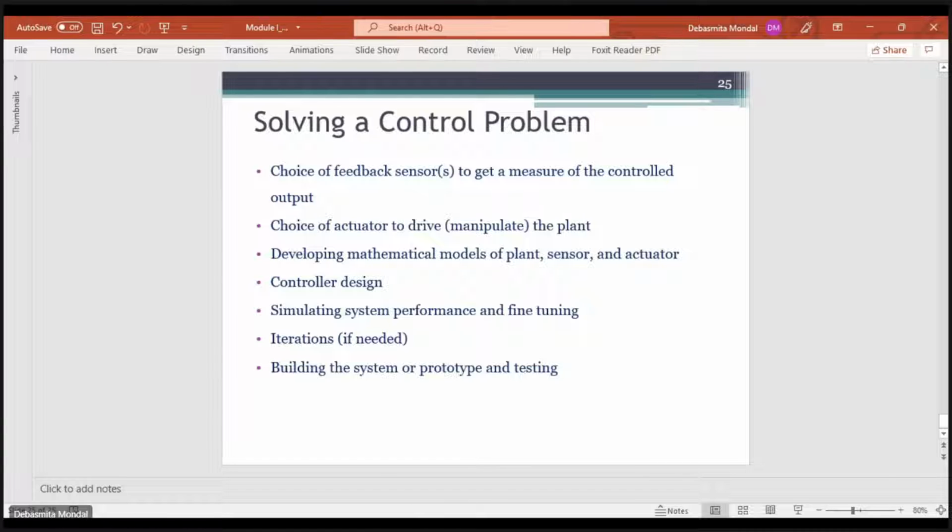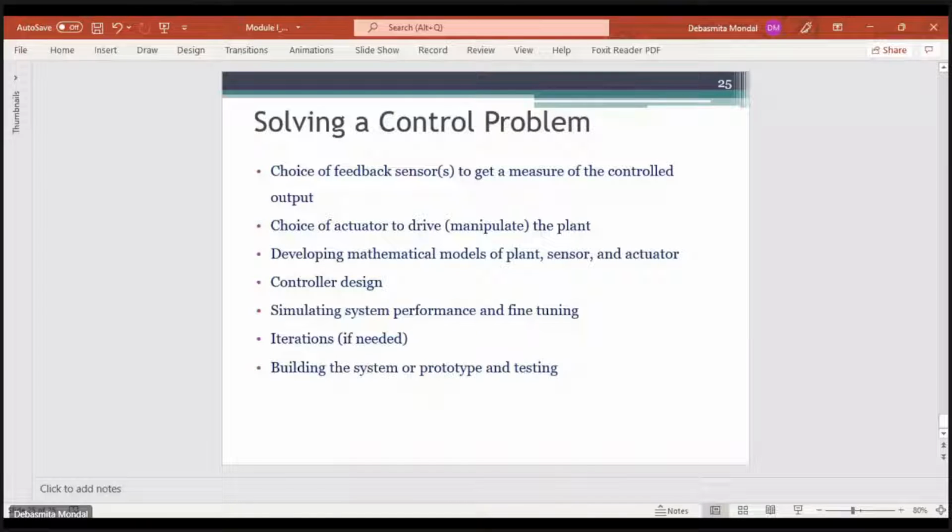The next step is to develop a mathematical model of the sensor, the plant, and the actuator. Depending on the mathematical model, you will design the controller, and tune it in such a way that the overall system performance is as desired.